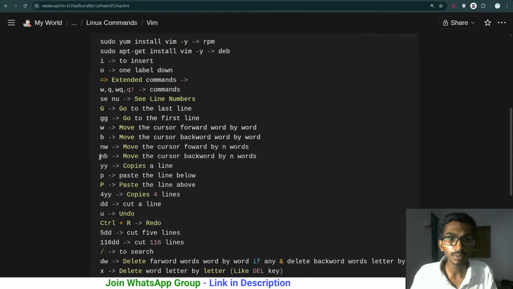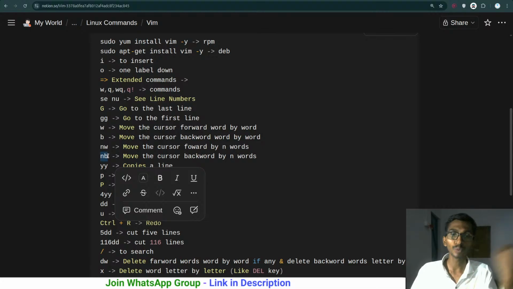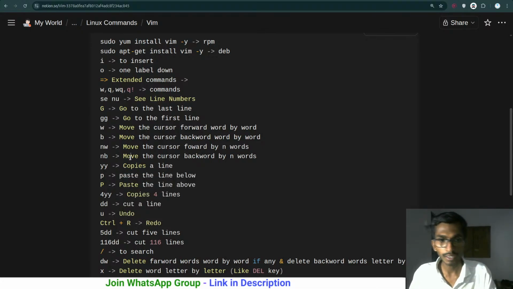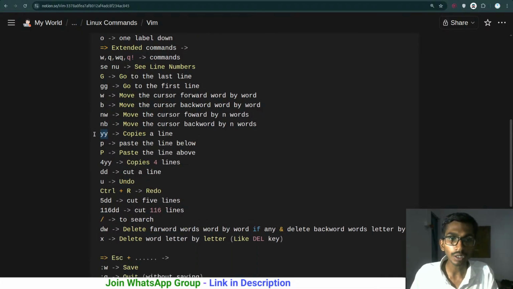And NB, that simply means any number, and backward B, that simply means it will be moving you backward by those number of times. Okay, we have talked about this. YY for copying a line, P is for pasting it, capital P for pasting one line above, 4YY copies 4 lines. We have talked about this. DD just simply cuts the line.